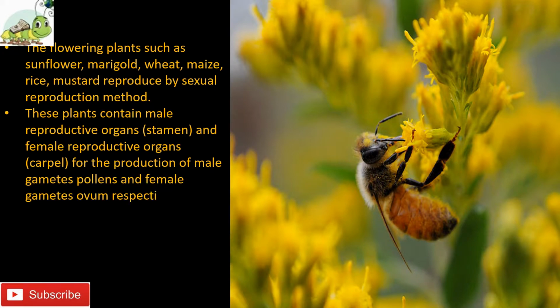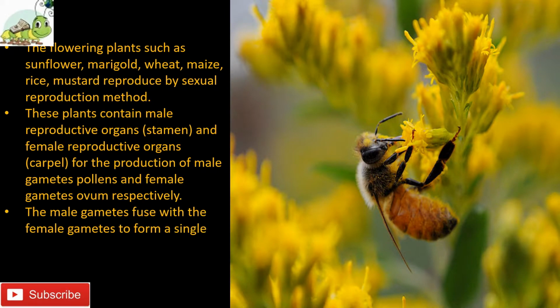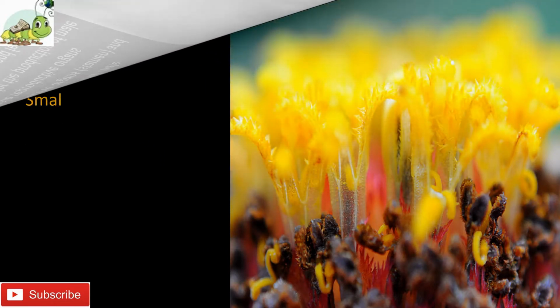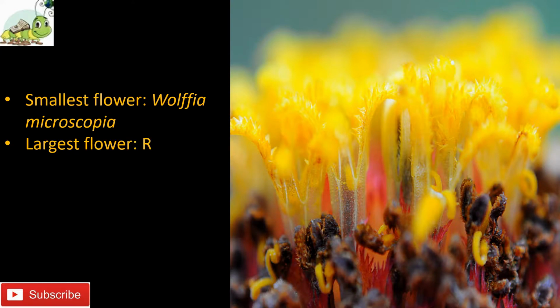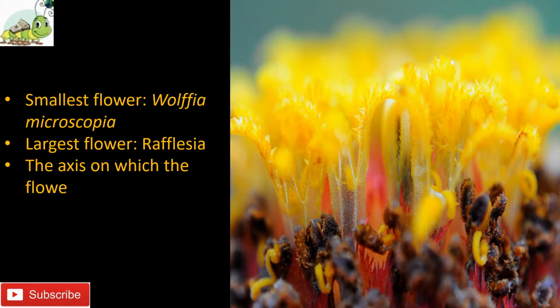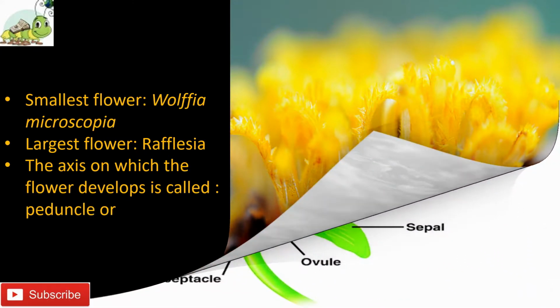The male gametes fuse with the female gametes to form a single cell called the zygote, which develops into the embryo of the seed. The smallest flower is Wolffia microscopica. The largest flower is Rafflesia. The axis on which the flower develops is called the peduncle or mother axis.